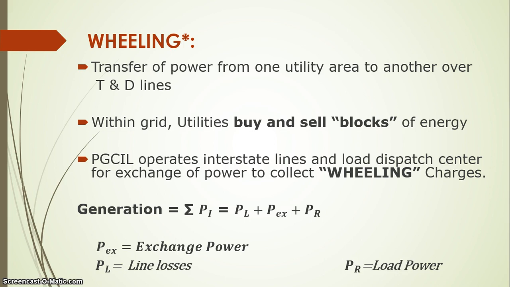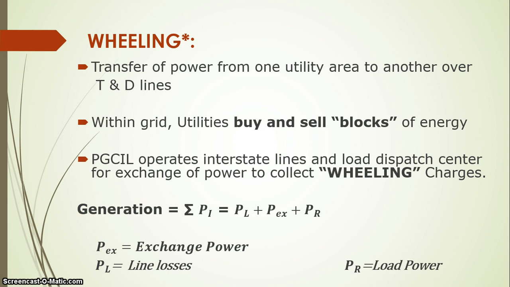PEX is the exchanged power and PR is the load power. Whatever the load of the area, the transferred load will be PR. Then there will be line losses equal to PL, and some of the power is going to be exchanged with a nearby area.